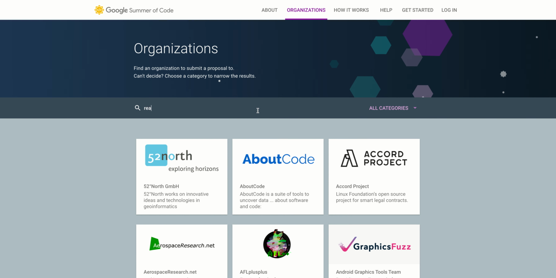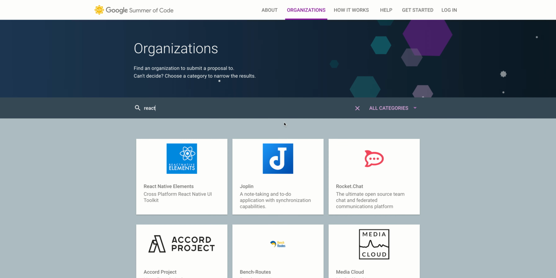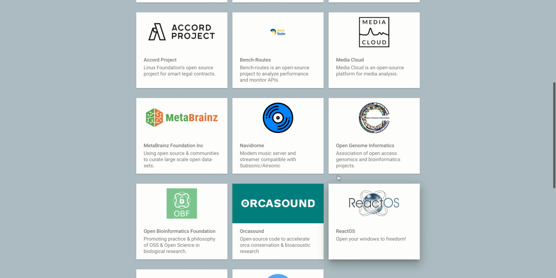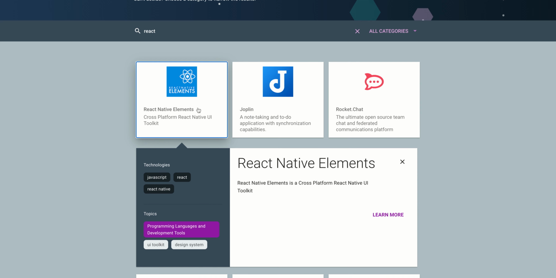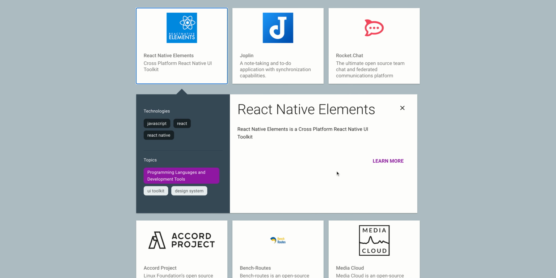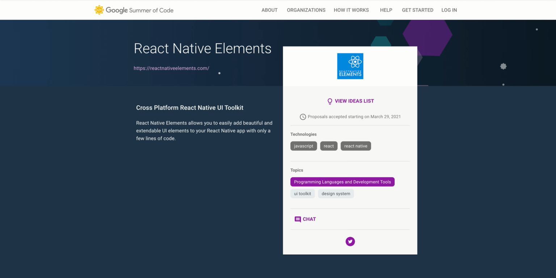So we'll begin with React. Let's see how many React we have. All right, we have plenty of React based organizations. Let's click the first one, React Native Elements. What are these guys doing? Let's click on learn more.